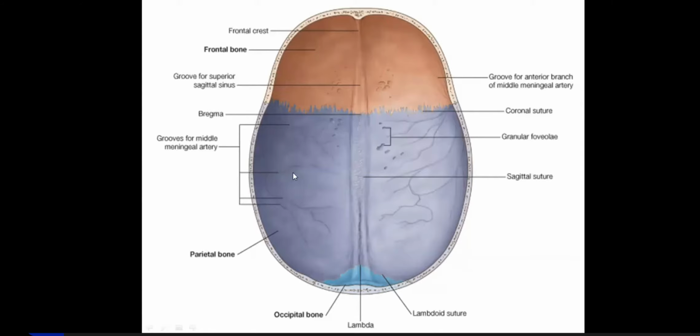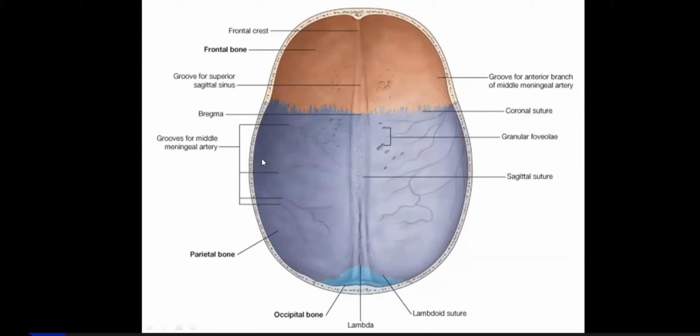But remember, there will be meningeal arteries as well as meningeal veins. They are actually running in the epidural space. Epidural space means outside the endocranium and below the inner table of the cranial vault.